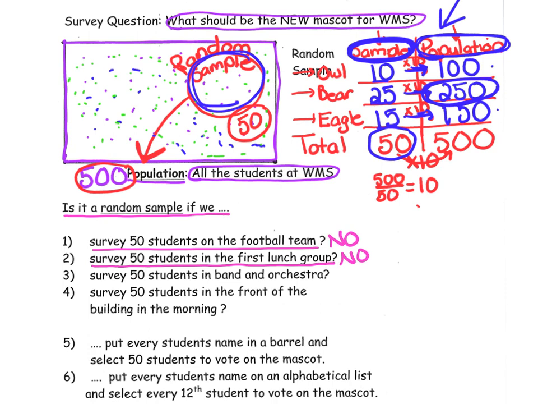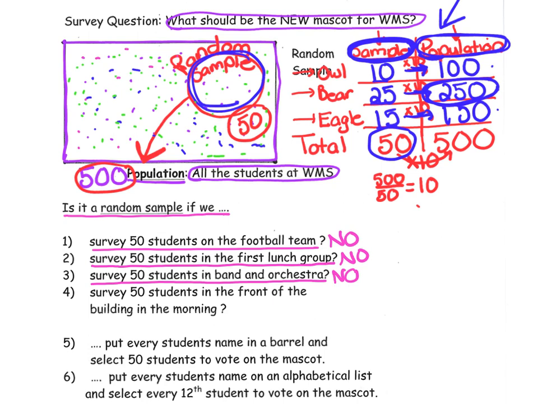So not every member could be chosen for the survey. How about number 3? Survey 50 students in band and orchestra. Well, once again, not every member of our population would be chosen or had the opportunity to be chosen. This would be a no.